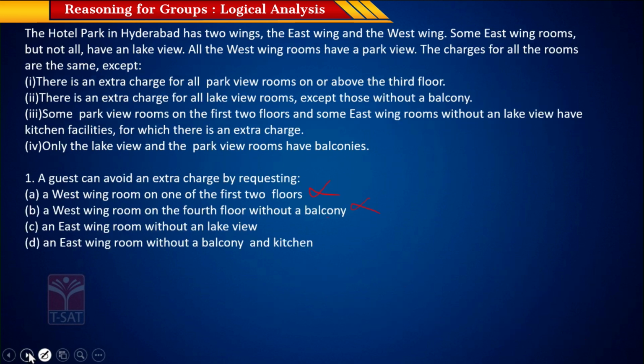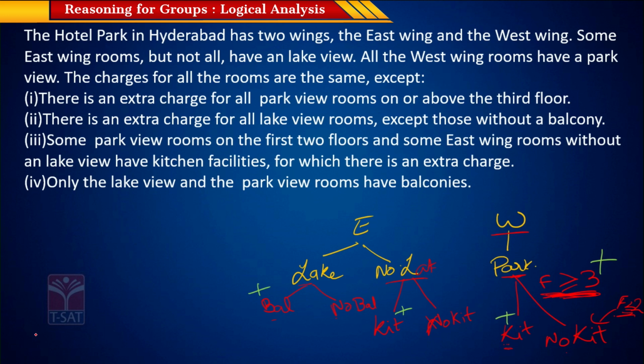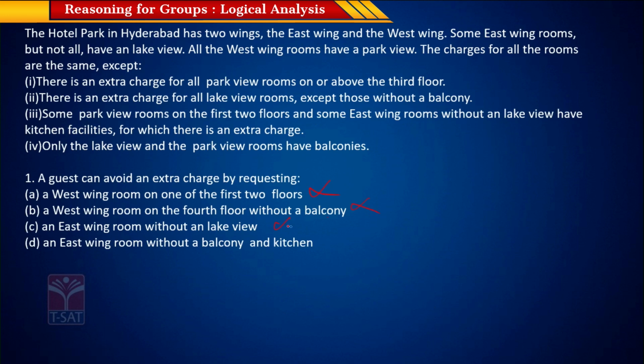And next, what is the option? An east wing room without a lake view. So if you choose a no lake view room in the east wing, it's still possible that it has a kitchen, so therefore you have an extra charge. So this is also not the right option.